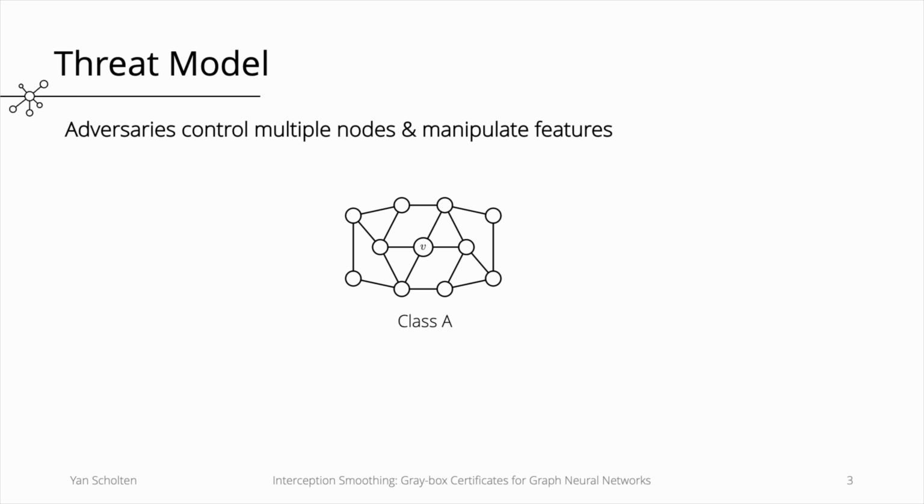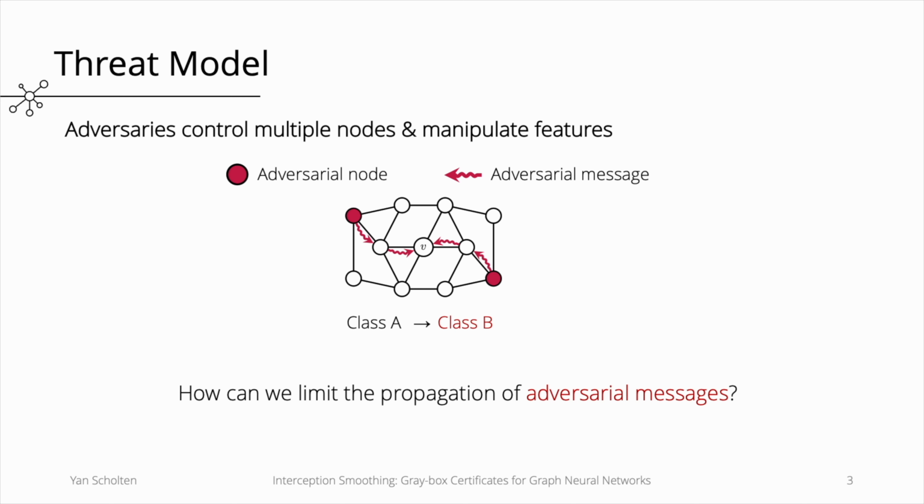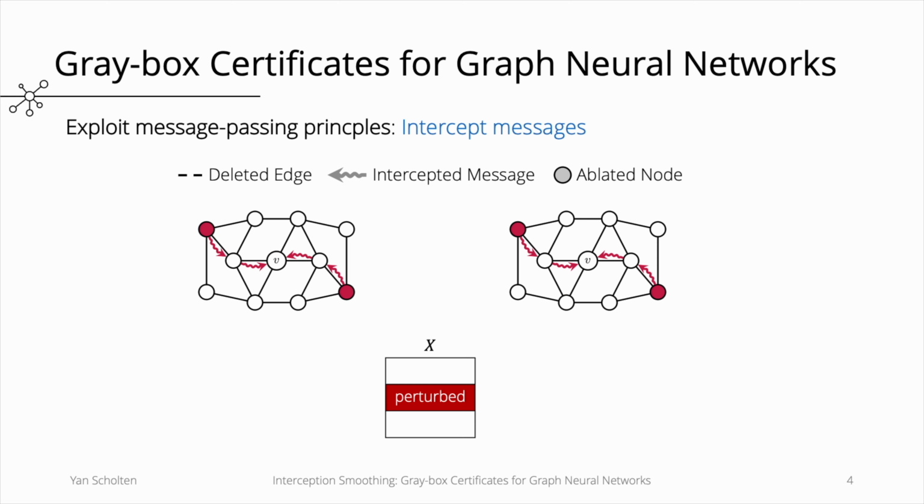Specifically, we consider the task of node classification. However, the challenge is that some nodes in the graph are controlled by the adversary that can perturb node features. Now, if we apply our graph neural network, we are propagating adversarial information through the graph, which can change the prediction for a target node. So we ask the question, how can we limit the propagation of such adversarial messages? We propose to exploit the underlying message passing principles and to intercept adversarial messages.